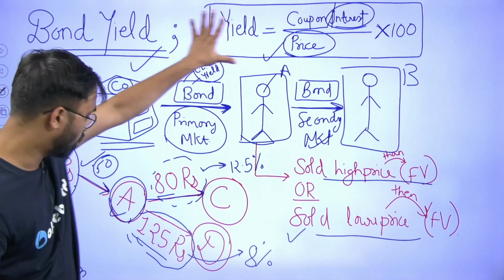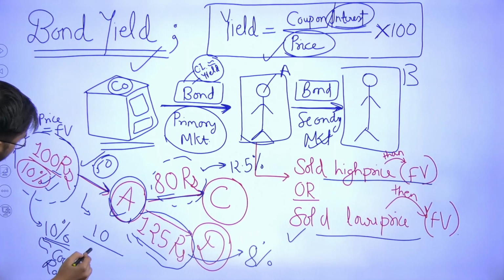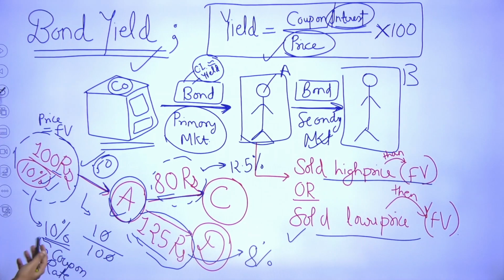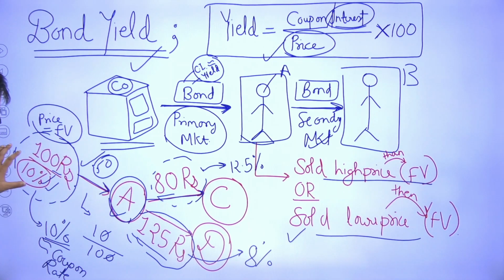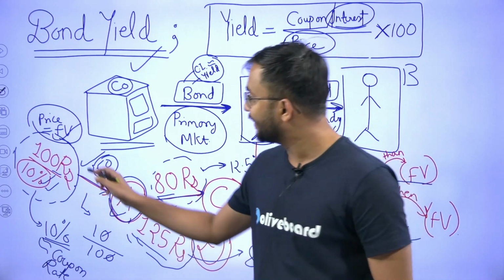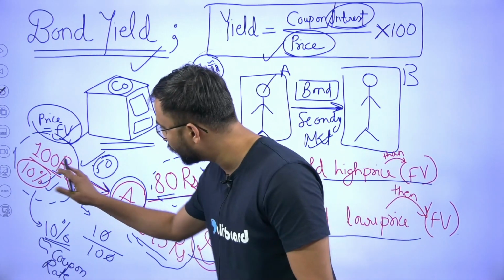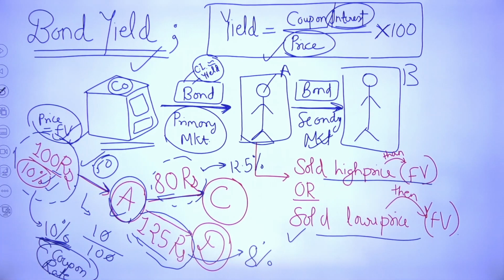Now try to understand very carefully. According to the bond yield, let's try to find out at the primary market what the bond yield is. 10% was your coupon rate, right? 10% upon 100 rupees, this is nothing but your 10%. So here you could say that your market price is your face value. Whatever was written on that bond is itself the market price for this first transaction. So the coupon rate, if you see, is 10% only, similar to the interest which you are paying.